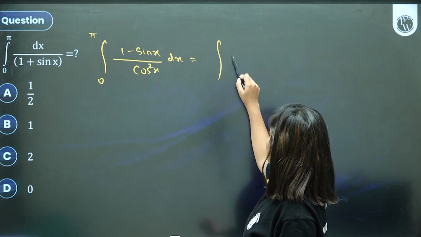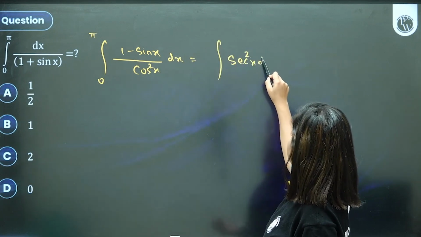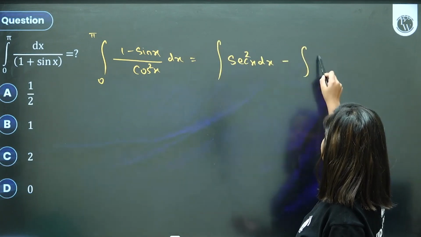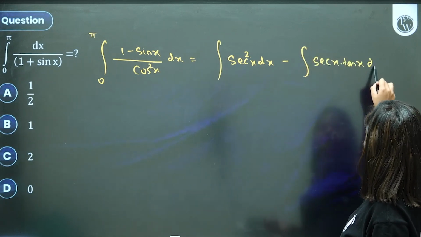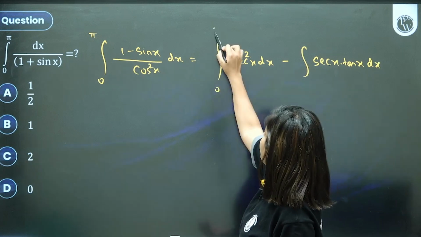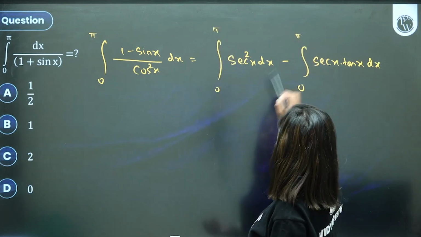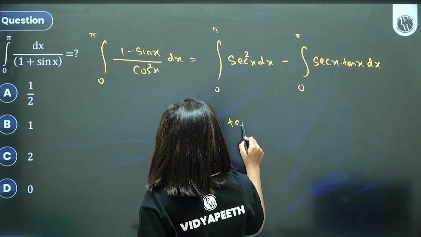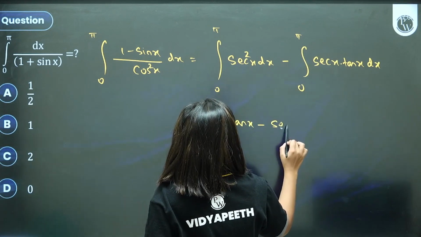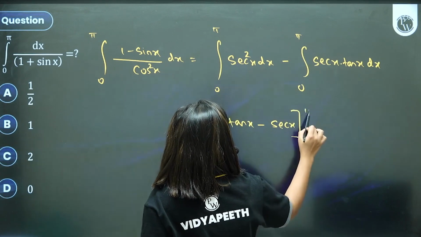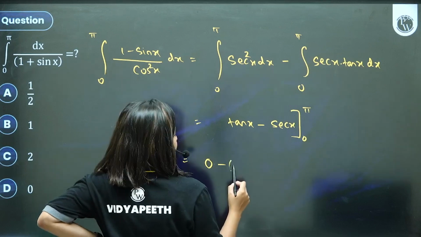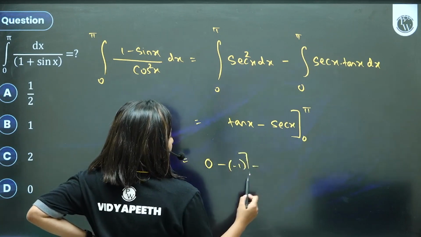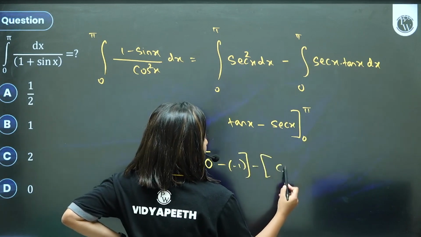1 upon cos square is sec square. Sin upon cos will be tan. 1 upon cos will be sec into tan. See if you're getting this, and don't forget this. Integral 0 to pi, integral of sec square is tan x, sec into tan is sec x. The whole is going from 0 to pi. Tan pi is 0, sec pi is minus 1. Upper limit minus lower limit. Tan 0 is 0, sec 0 is 1.